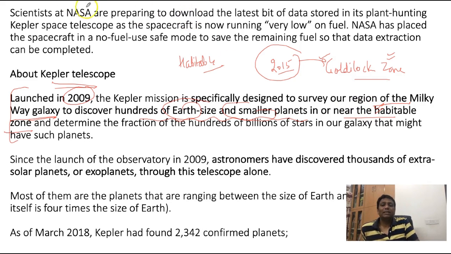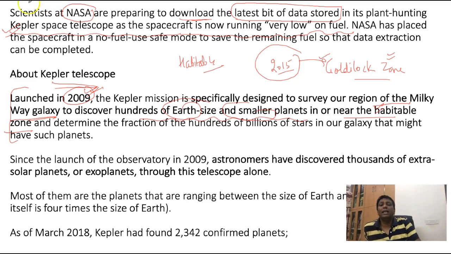And see, one more thing, guys, this mission was sent by NASA in 2009, and the mission is also going to send the latest bit of data. The data is stored there, and it is going to be sent and downloaded right now. The reason is that the fuel used in the Kepler mission is being lost day by day, and right now the Kepler Space Telescope spacecraft is running very low on fuel, guys. So definitely it will extend its own time and give a lot of data about various targets that should be achieved by Kepler.